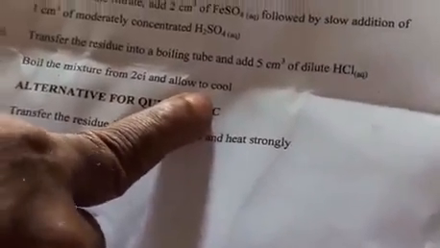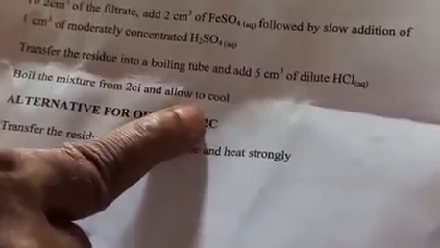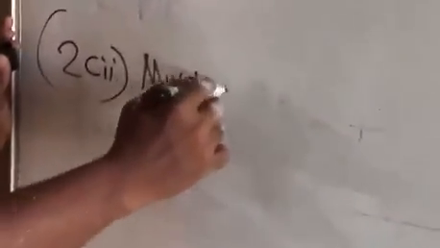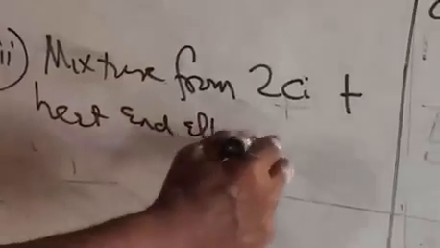So already boiled it, and then we're going to observe what will happen when it cools. We can remove the heat here since we are told to boil the mixture. So what we have right here is 2CI. That means a mixture from 2CI plus heat and allow to cool.